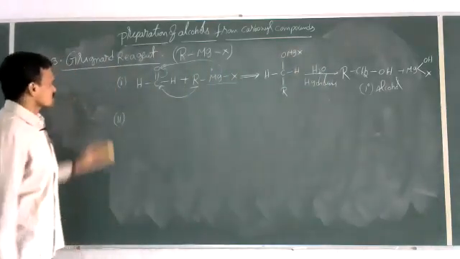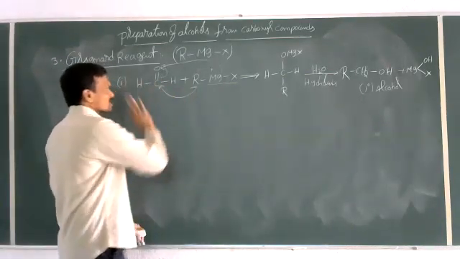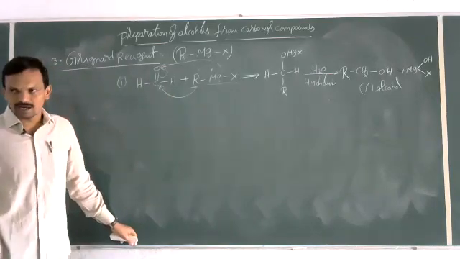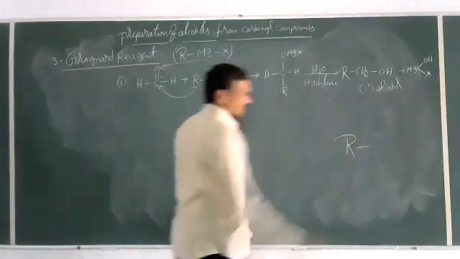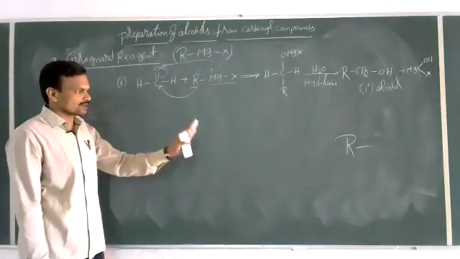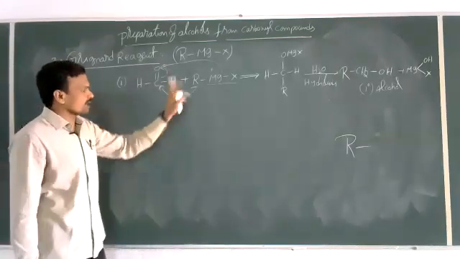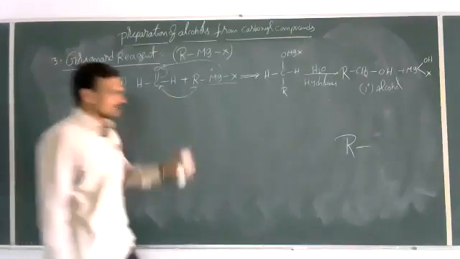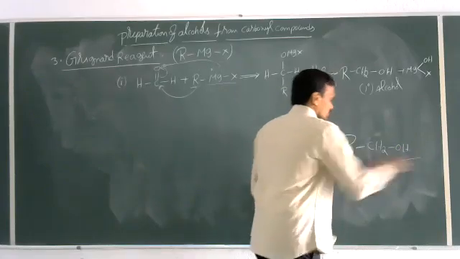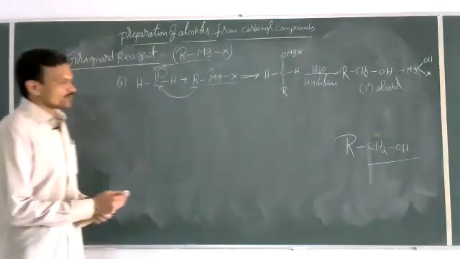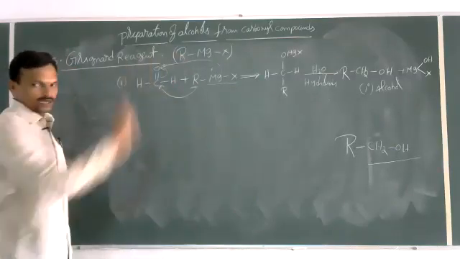Now, without doing all this, how to find the product in a simple manner? Let us see. When Grignard reagent is allowed to react with formaldehyde, just take the alkyl group in the Grignard reagent first, whatever it may be, either alkyl or aryl. Alkyl group of Grignard reagent, and to that, just add CH2OH. That is the product formed when a Grignard reagent reacts with formaldehyde. Directly you can identify it without doing all this mechanism also.